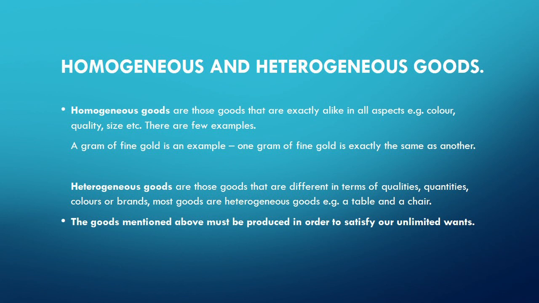For example, a gram of fine gold is an example. One gram of fine gold in one country will be exactly the same as a similar gram of fine gold from another country. E.g., a gram of fine gold from South Africa would be the same as a gram of fine gold from Russia.